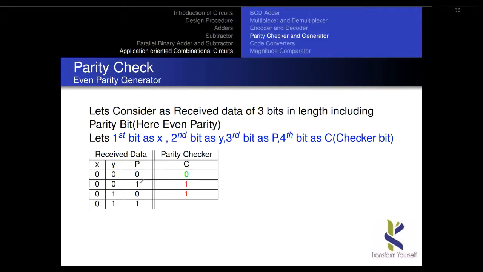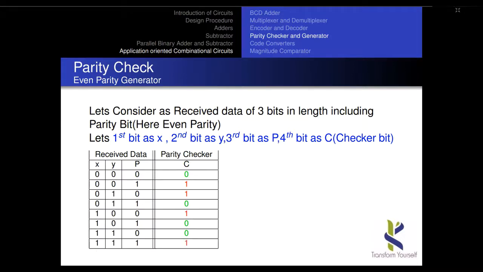If I received 0 0 1, it means it is not an even number. To make it an even number, I have substituted 1. Here I represent it with red color because since I substituted 1, it is nothing but an error. Since I substituted the green color, it is no error. That is the meaning, please remember it. Okay, like this I am making a circuit diagram and truth table for this case.